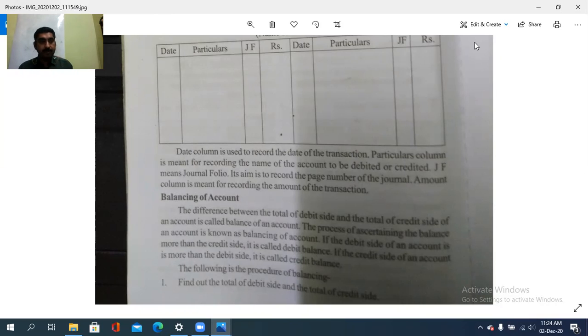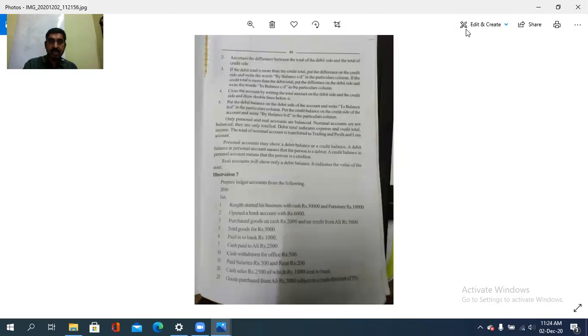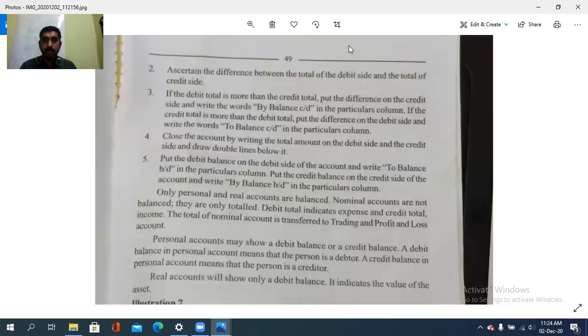Find out the total of the debit and credit side. Second, ascertain the difference between the total of the debit side and the total of the credit side. How much is the difference? That should be calculated. And if the debit total is more than the credit total, put the difference on the credit side by writing the words by balance carried down.